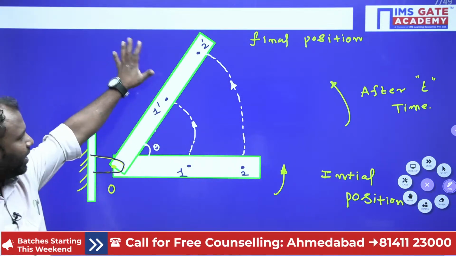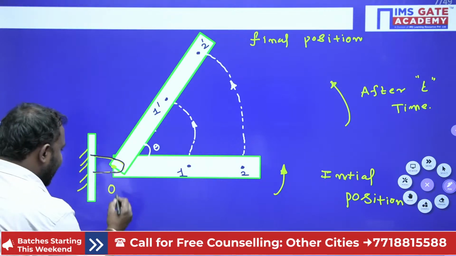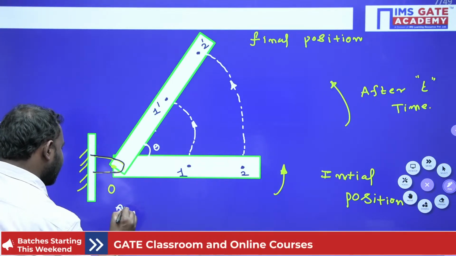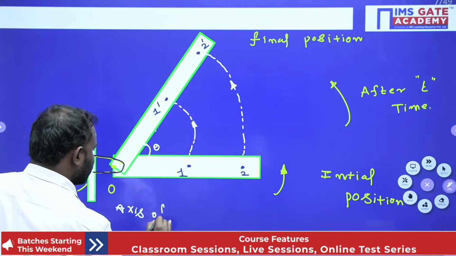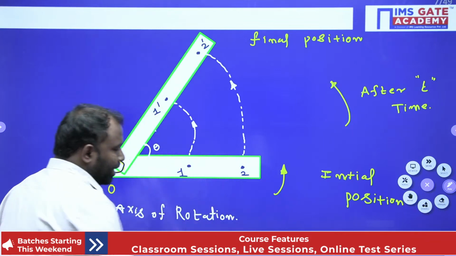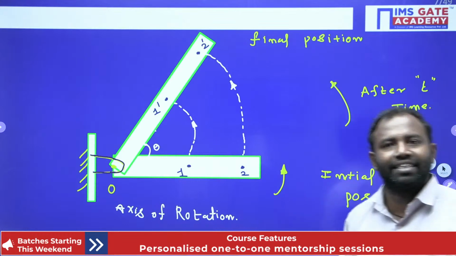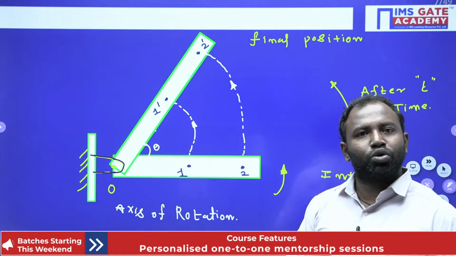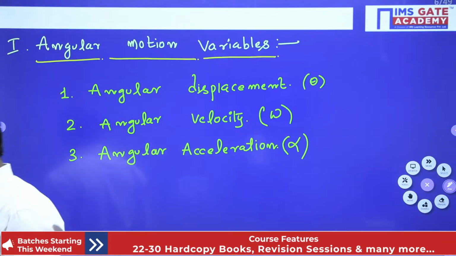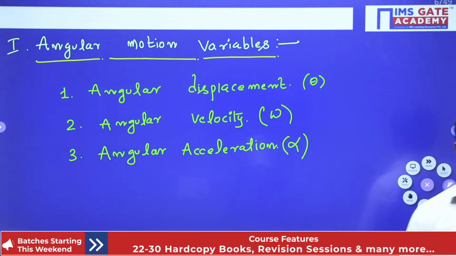Now the body is in rotation motion and it is a fixed axis rotation, right? It is the axis of rotation, that means the point of rotation. So if the body is in rotation motion like this, how are we going to study our motion variables, that is angular displacement, angular velocity as well as angular acceleration?